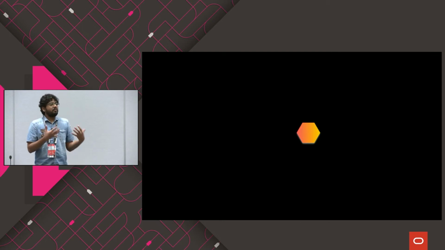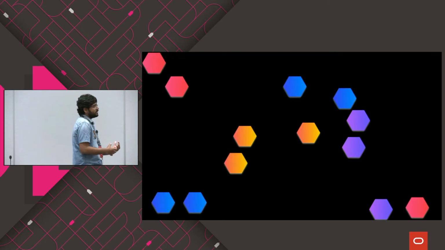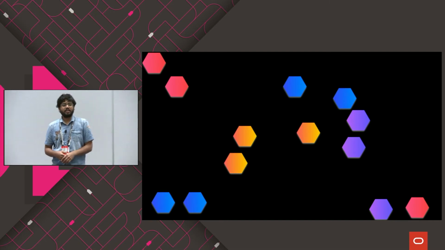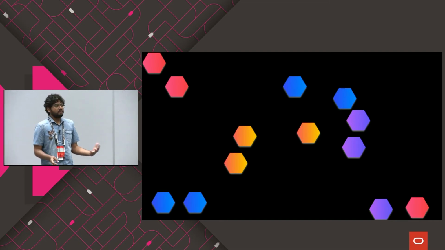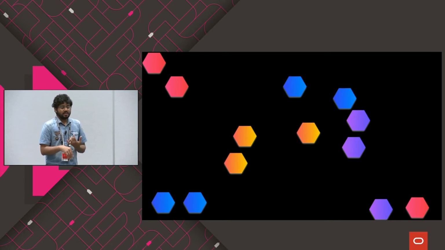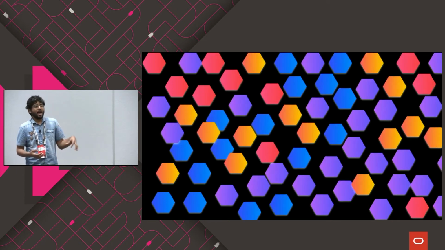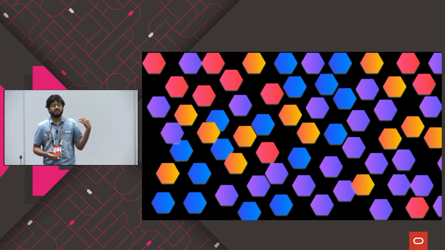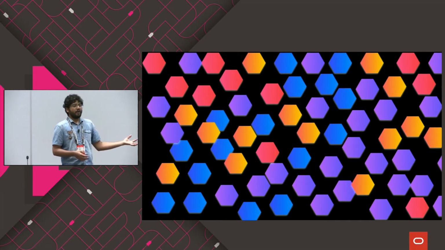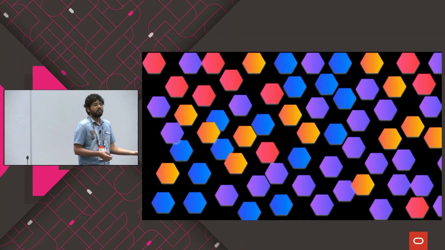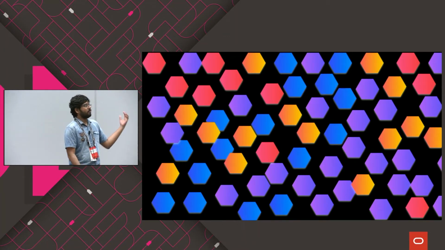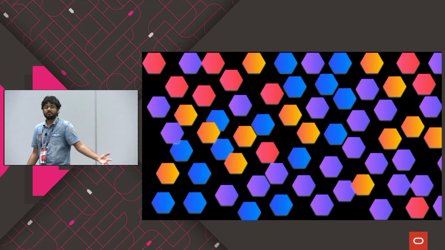So this is your monolithic application. And when you convert that into microservices, you have a few services running here and there. You don't have any problems so far. You can manage with Kubernetes services. But when the number of services or the number of interactions between those services increases dramatically, for example, when you have this many services, what is the problem that you will have? What will be the problem when you're dealing with this many services?